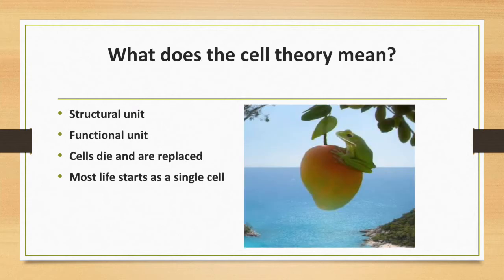What does the cell theory mean? Let's take two examples. In case of plant, mango tree, and animal, frog. First is structural unit.